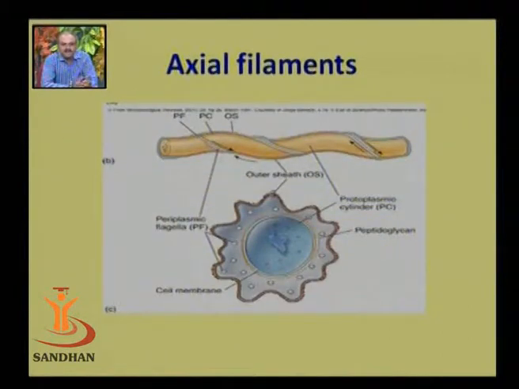Yeah, so this is the close look of the axial filament. As you can see on the upper part, it is the axial filament which is shown, and on the lower part we have a cross section. If you see in the cross section, between the cell membrane and the outer side, there are the flagella which are seen, and these flagella are present within the bacterial structure. They are not at all outside of bacteria, and still they are able to impart motility. So you just see there are different types of flagella.